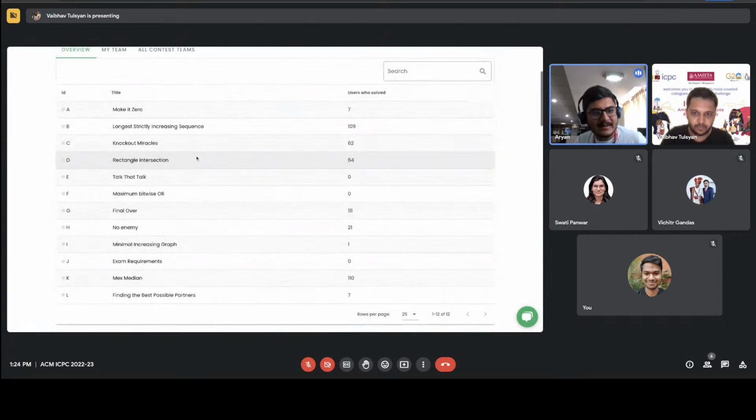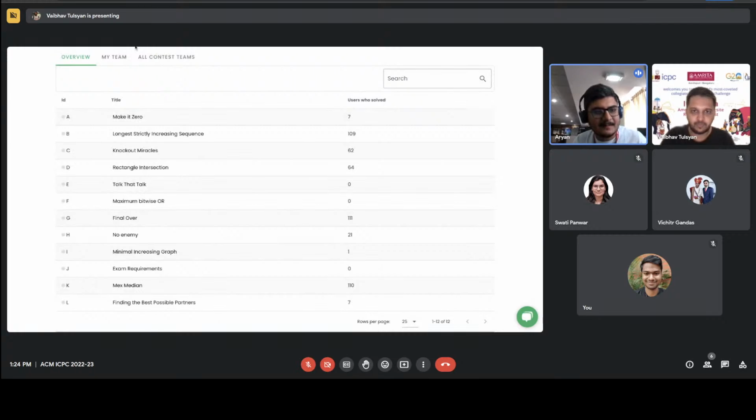I am hopeful for Paradigm Shift to make at least 9. And looking at the submissions before, if they can get No Enemy, I think that should be useful. I hope they can AC it within time, but we'll have to see if they actually get it.